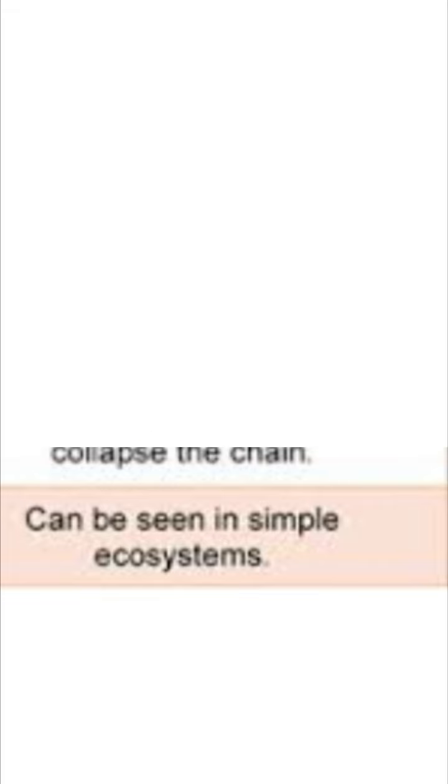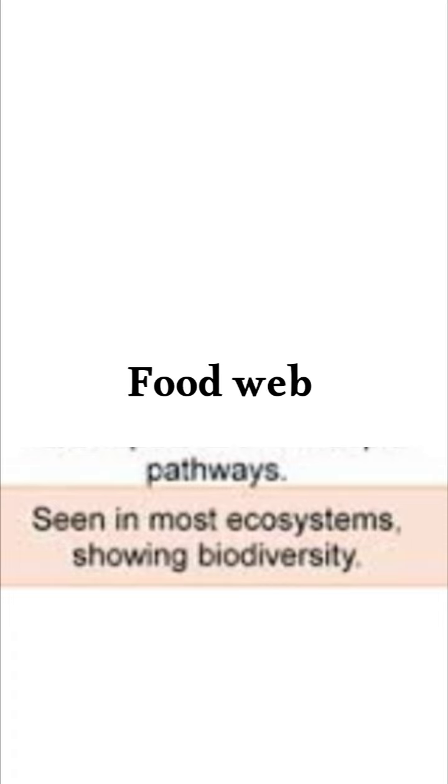What is an example of an ecosystem here? The food chain can be seen in a simple ecosystem, whereas the food web we can see in most ecosystems showing biodiversity.